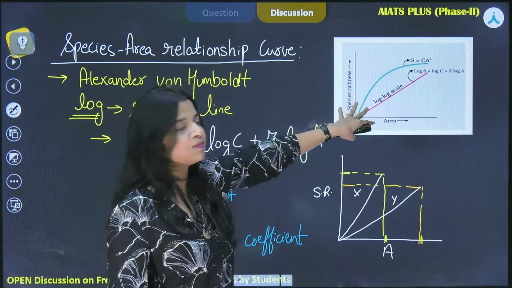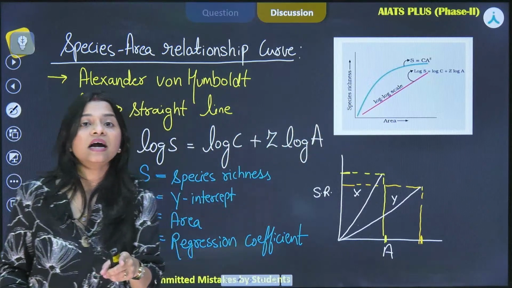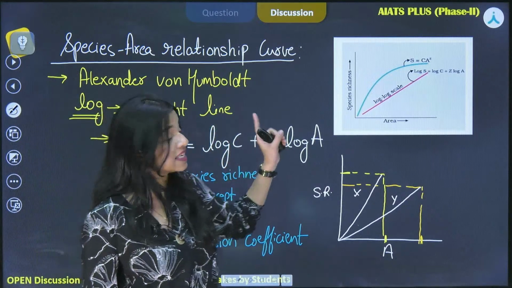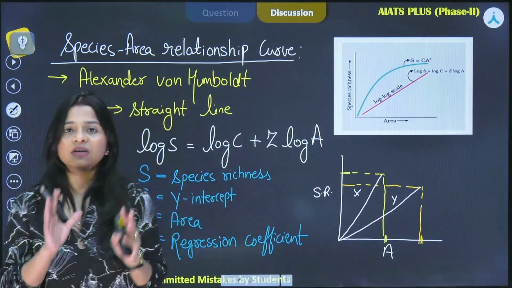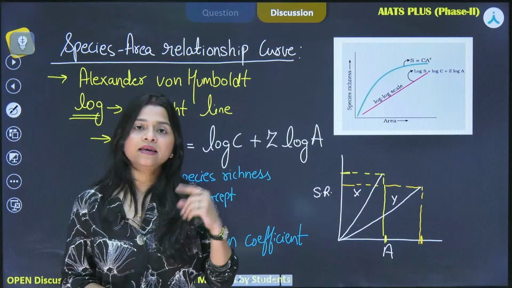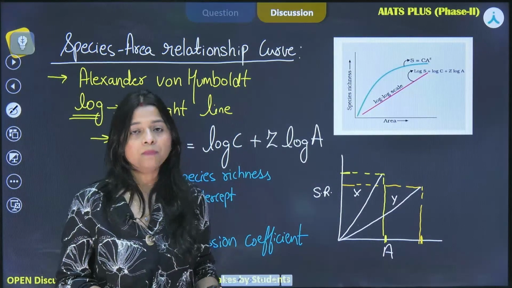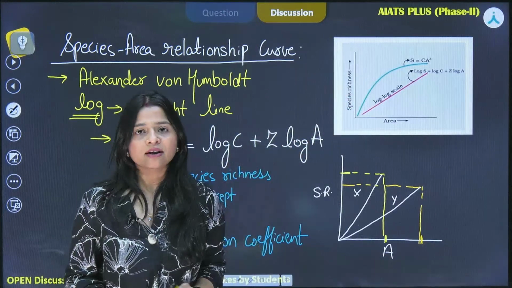And here is the representation that has been given in your NCERT. This equation you should learn by heart, okay? And the scale you should know, that this is how we represent it. And if you are asked what sort of shape is formed for a wide variety of taxa, you can simply answer rectangular hyperbola.